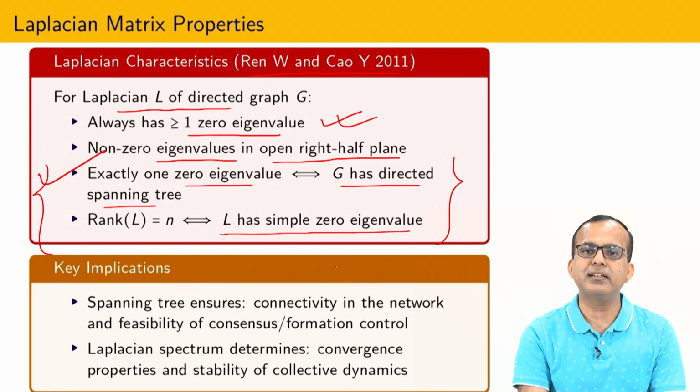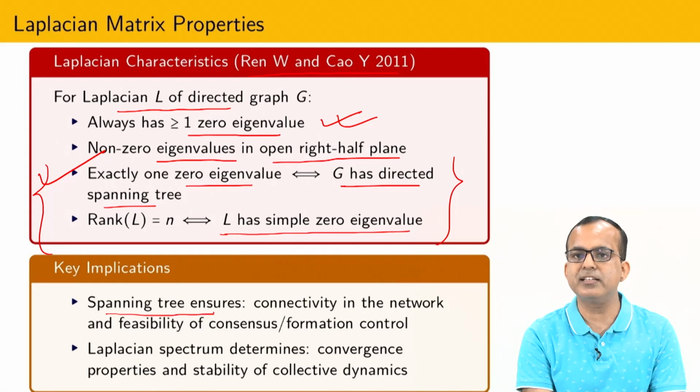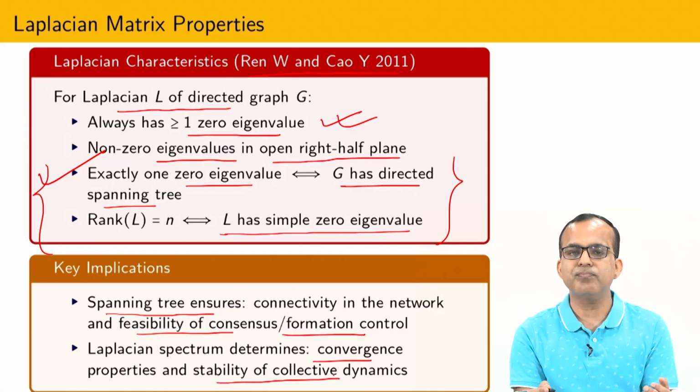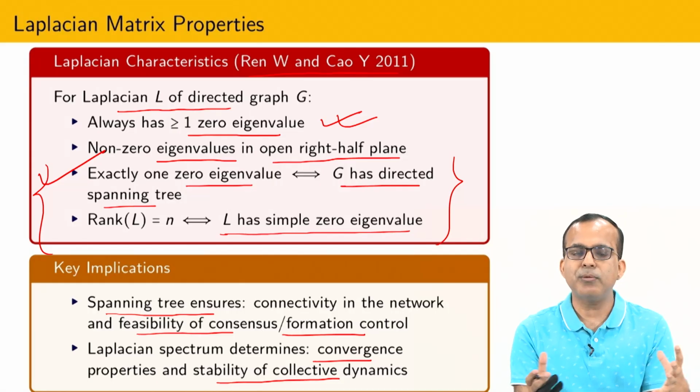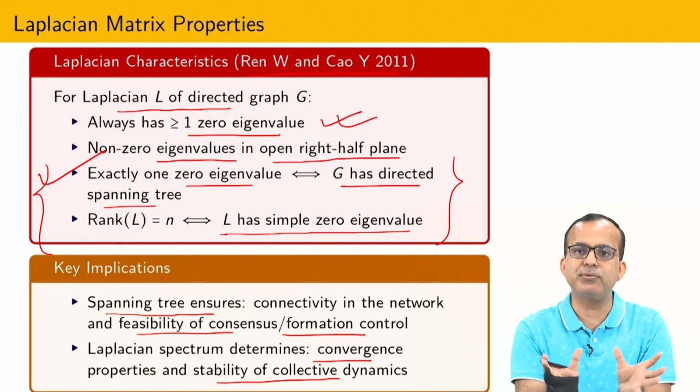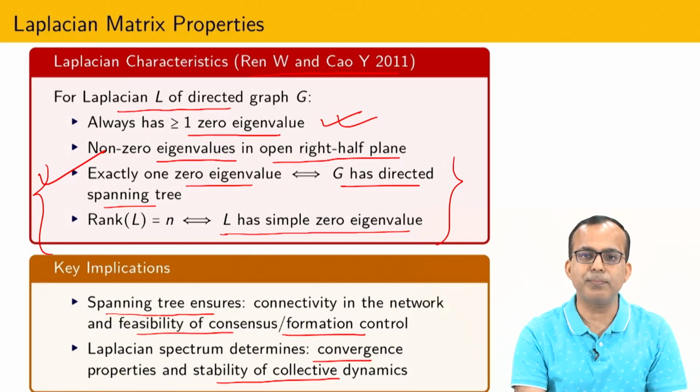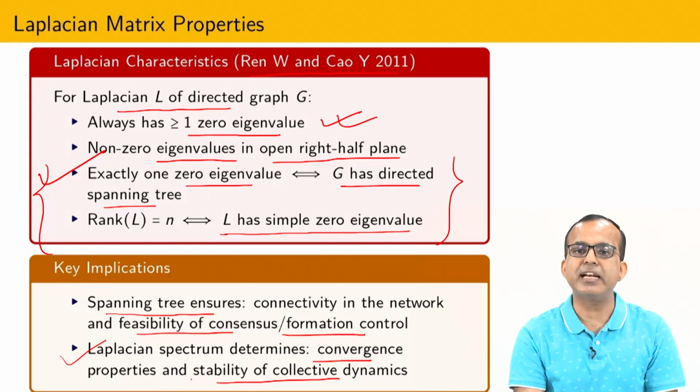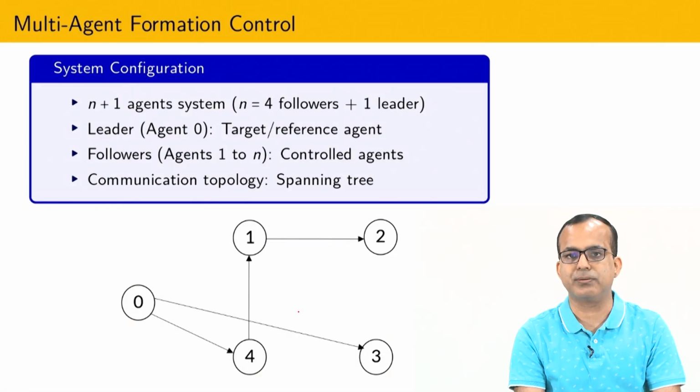Why are these two things required? We are talking about the spanning tree. Physically, a spanning tree ensures the connectivity in the network and gives the feasibility of consensus and formation control. And obviously the Laplacian structure talks about the convergence and stability of collective behavior. Our goal is to somehow come to a specific formation, and after that we have to maintain that formation. Using this Laplacian, it is possible to show that one can maintain the formation, and how to get that formation is the role of the control system.